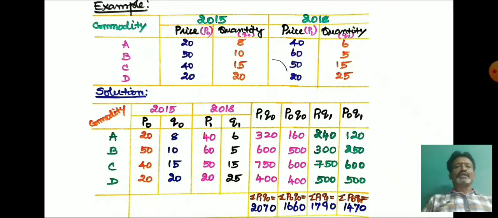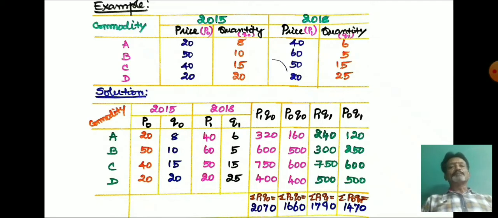So now you have to calculate four values: sigma P1Q0, sigma P0Q0, sigma P1Q1 and sigma P0Q1. These are the four values we have to calculate to find all four indices, that is Laspeyres, Paasche, Fisher's and Marshall-Edgeworth index numbers. Here 2015 is taken as the base year.